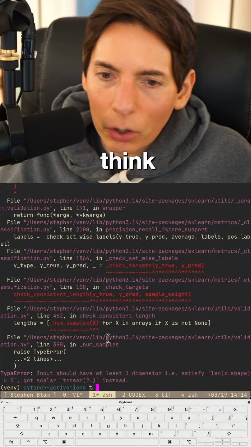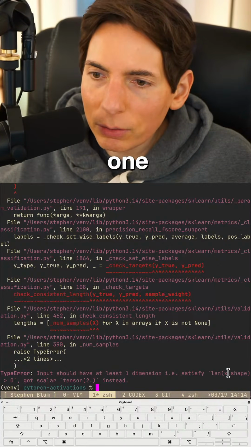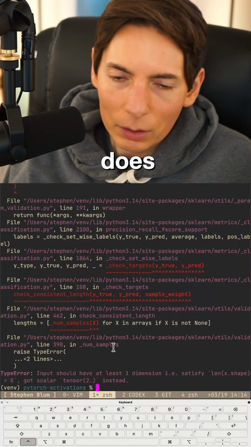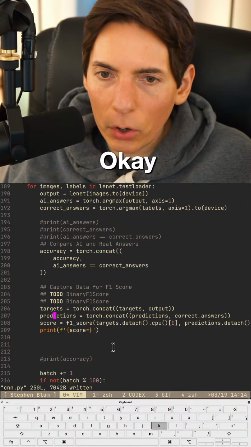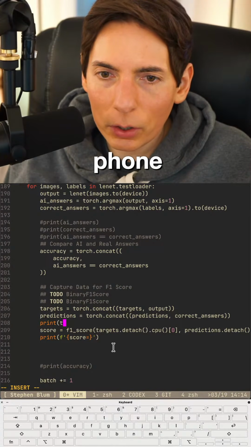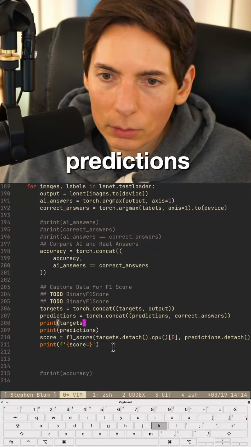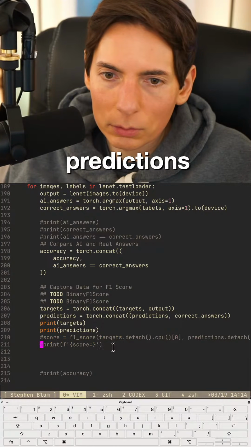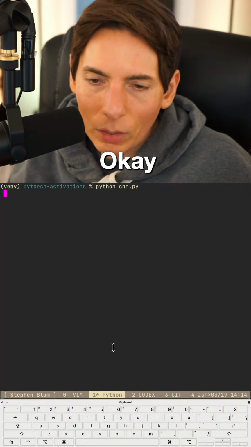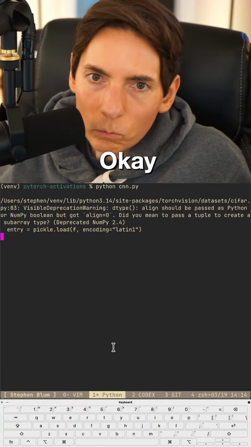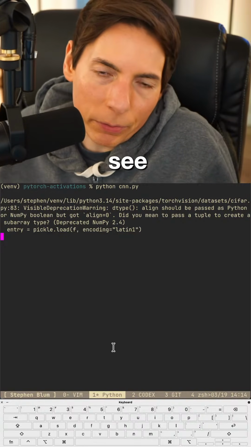I think so. Our input should have at least one dimension. Satisfy. It does. Okay. Hold the phone. Print targets and predictions. Okay. All right, let's see what we got. Let's see what we're working with here.